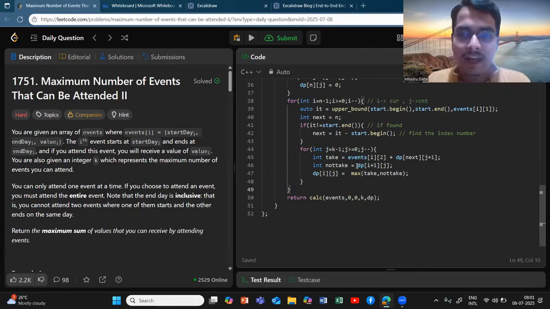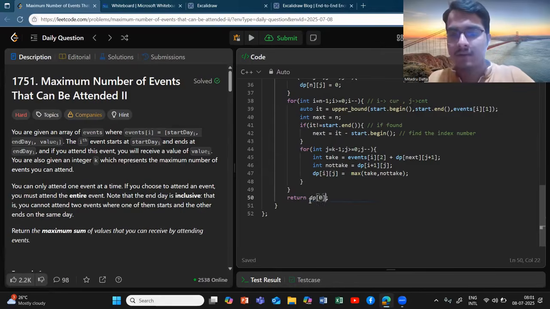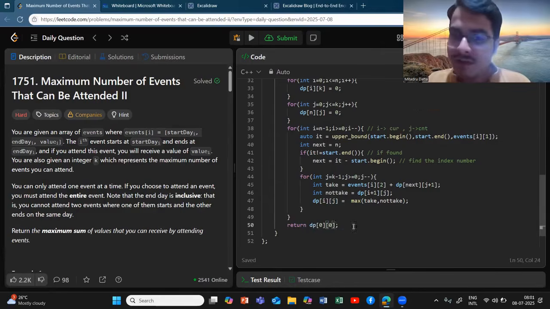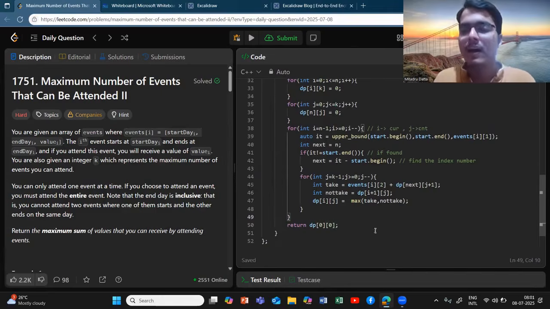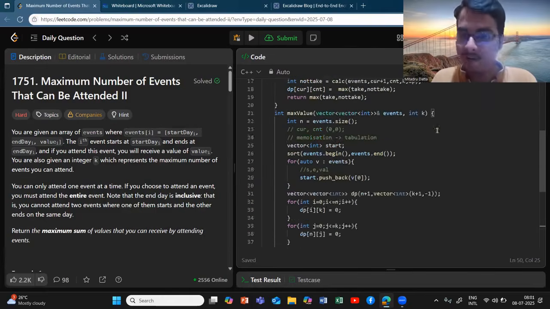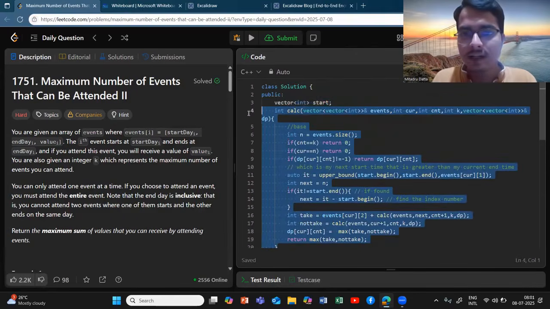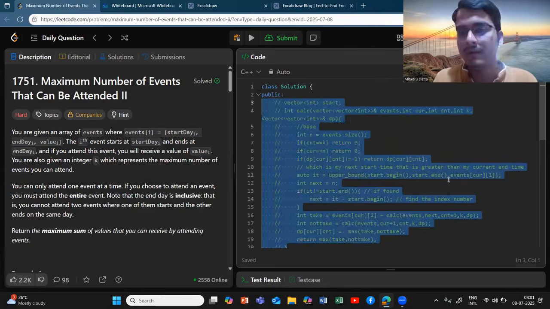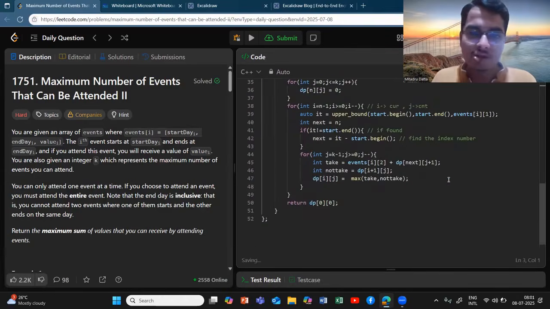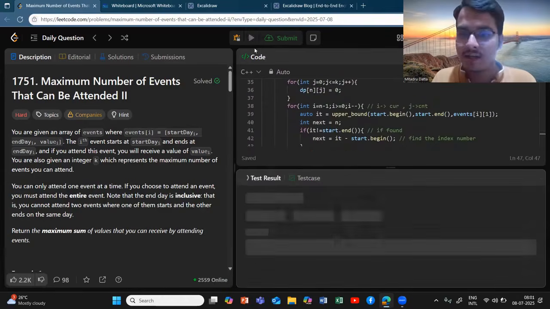And instead of this calc, I am no more depending on the calc function. I just return dp[0][0]. So dp[i][j] denotes starting from the zero index and having a zero count, what is the maximum value which you can obtain, which is given by dp[0][0]. So you just do this and remove everything else, and it should work just smooth. Let's try to run it and check. I think it will work fine.